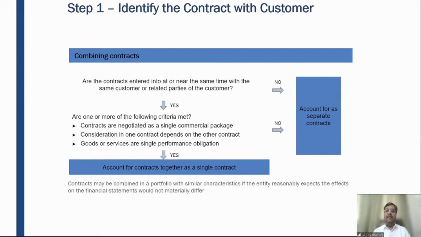I'll take a classic example here. Everyone knows that when you go to buy a car, the first service, or let's say the first three services, are free, right? Whenever you go to buy a car, the dealer will tell you that the first service is free. Now the question arises, is it actually free, or is it something which is a packaged contract? If you're buying a car worth 10 lakh rupees, is it actually free? It is not free. It is considered as free, but it is actually not free.